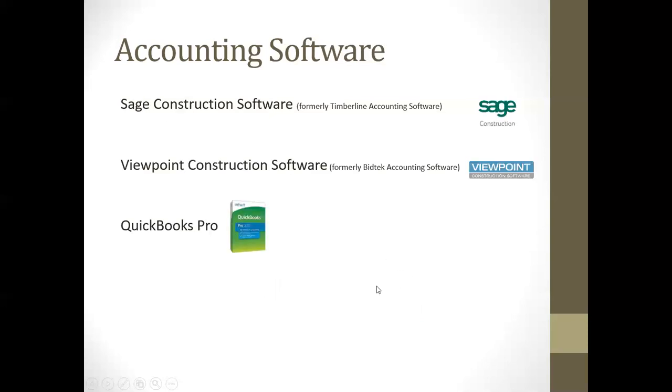Another thing I would just make you aware of is there's different types of accounting software out there. Sage construction software was originally developed under Timberline, a Timberline accounting software, and that accounting software was developed specifically for the construction industry. There's also software called Viewpoint, formerly known as BidTech.